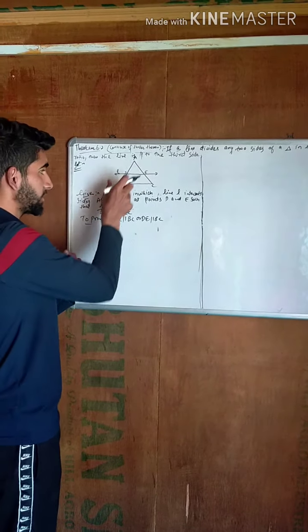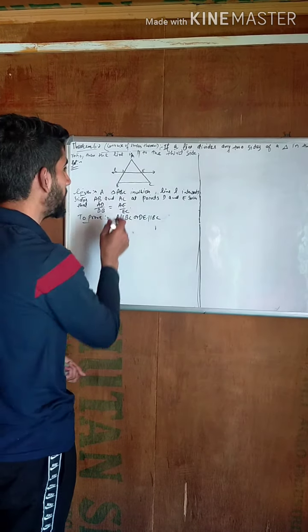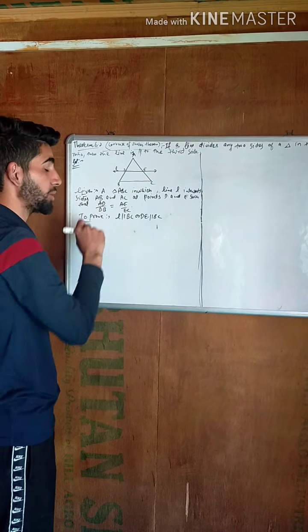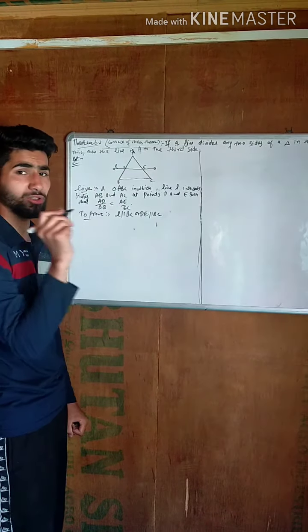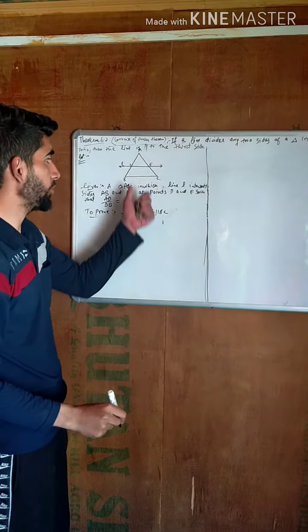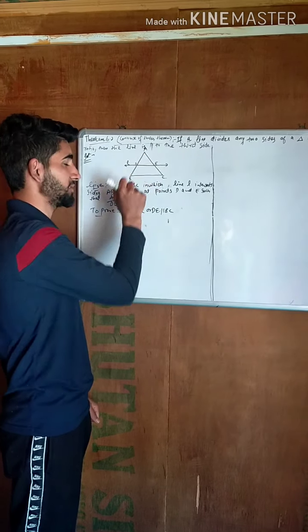We will show this by the contradiction method. We assume that this line L is not parallel to BC. Then through D there must be another line which is parallel to BC.